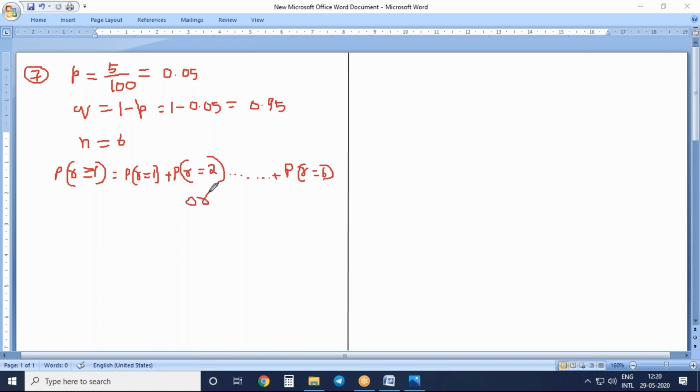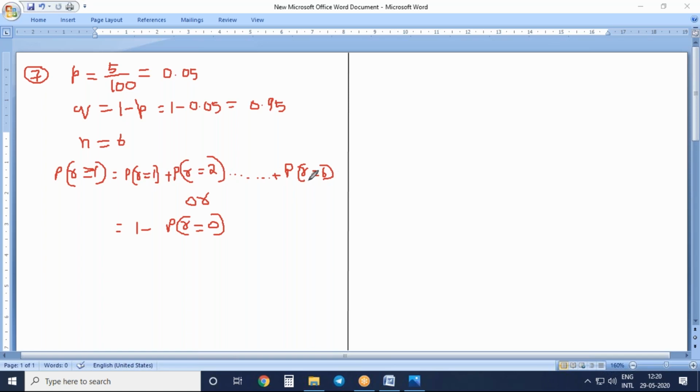Otherwise, whenever at least one is asked, we can do it in a simple manner, that is 1 minus P of r equal to 0. This is possible only when at least one is being asked in the question. Okay. So 1 minus P of r equal to 0 will give you the same answer as P of r equal to 1 plus P of r equal to 2 up to P of r equal to 6.